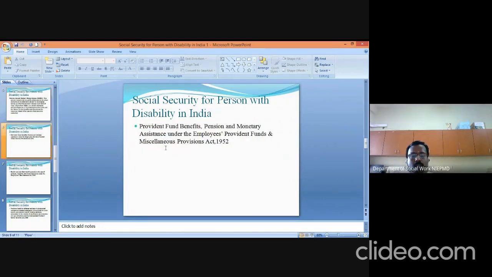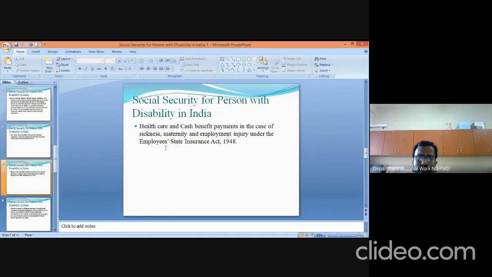Then the next one is Provident Fund benefits. Under the Provident Fund, not only persons who are normal but also persons with disabilities get the Provident Fund pensions. The pension will be provided under the Provident Fund Miscellaneous Provisions Act 1952.